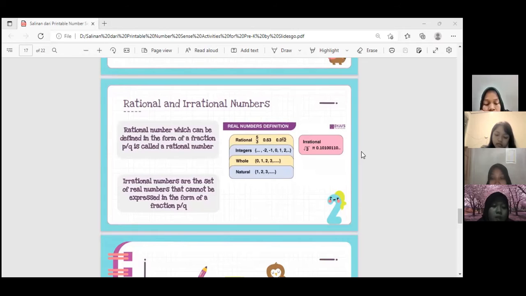While irrational numbers are real numbers that cannot be represented as a simple fraction. They cannot be expressed in the form of a ratio such as p divided by q, where p and q are integers and q is not equal to 0. It is the opposite of rational numbers. For example, pi is an irrational number. In this case, the decimal value never ends at any point. Therefore, numbers like the square root of 2 are irrational numbers. Next.